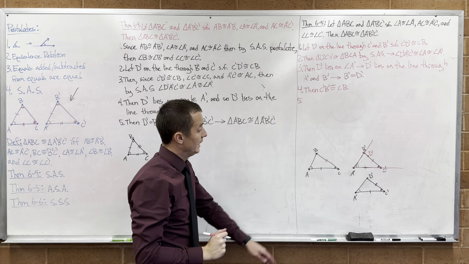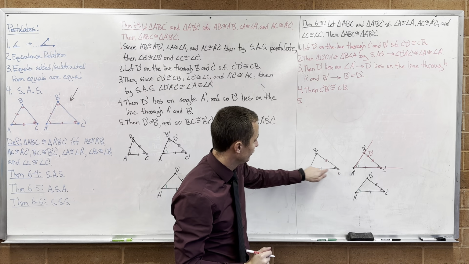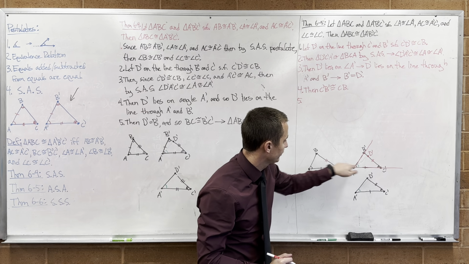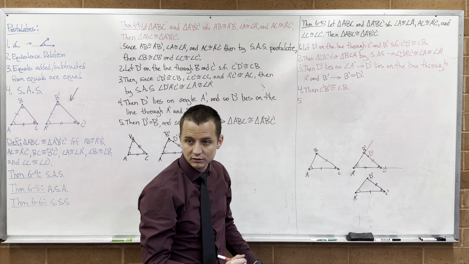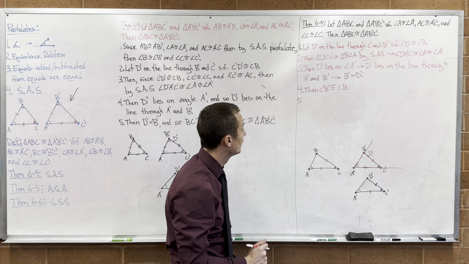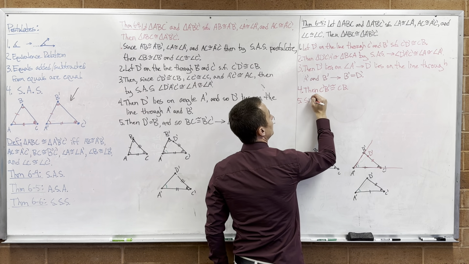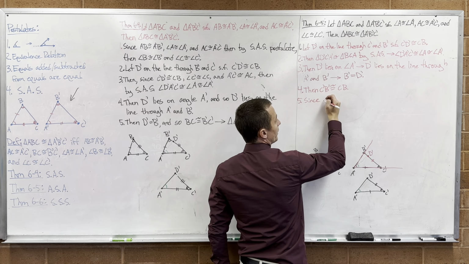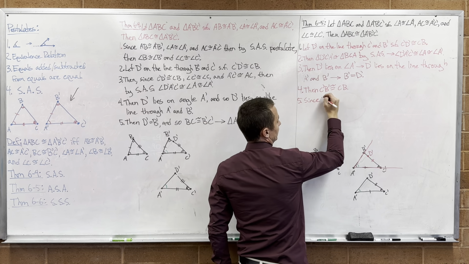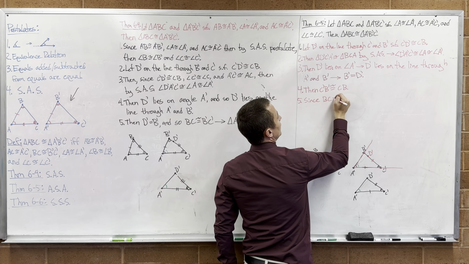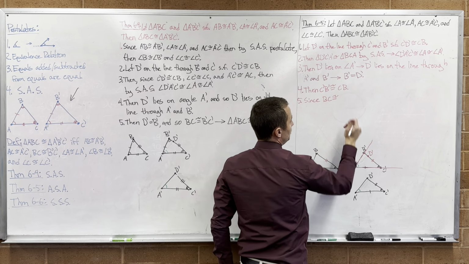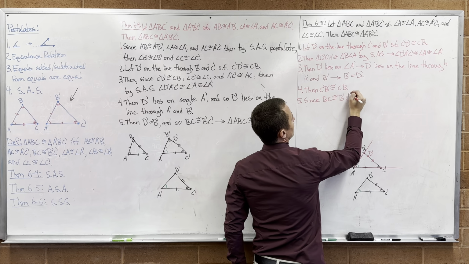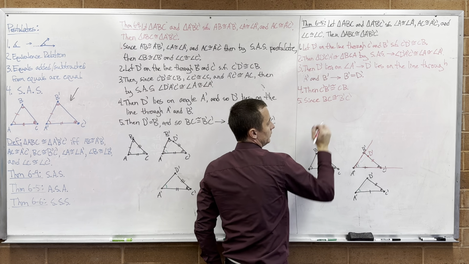Right. And now we can use side, angle, side for those two triangles. How's this proving angle side angle though? Since BC is congruent to B prime C prime, that's what we just figured out right there.